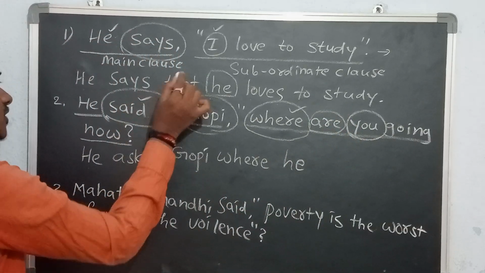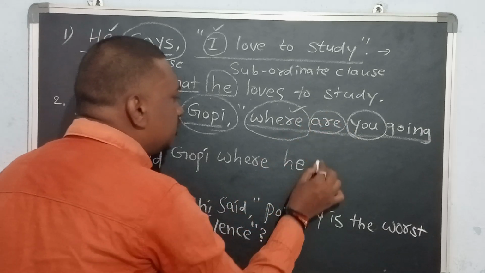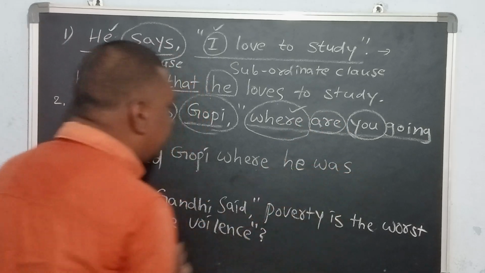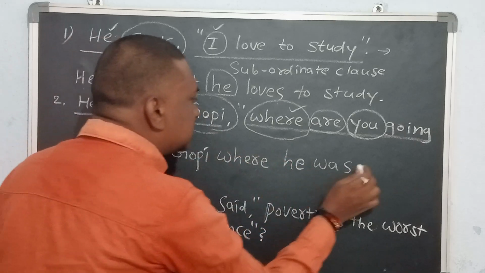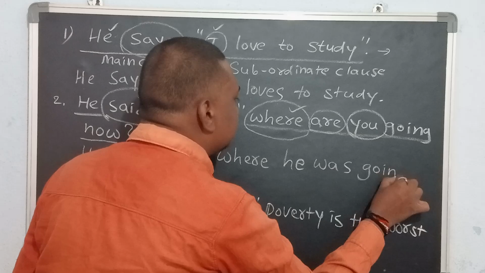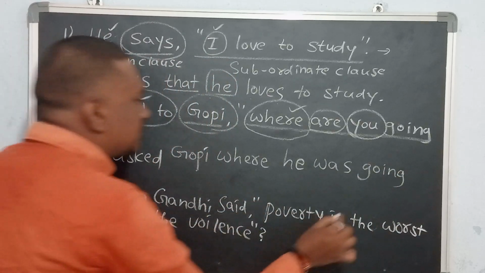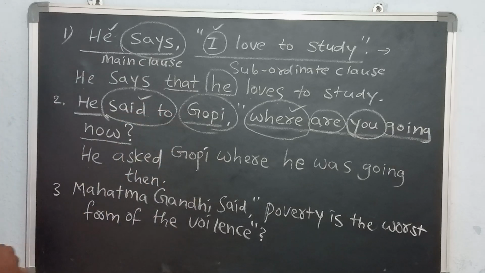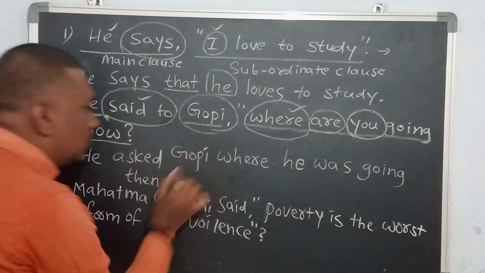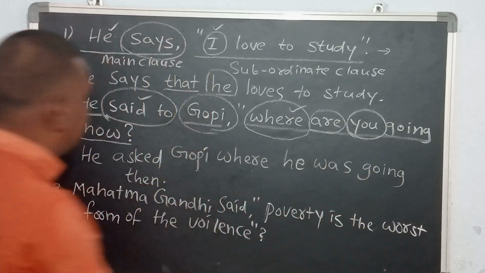When the reported verb is in past tense, the present be form changes to the past be form, so it is "he was." He asked Gopi where he was going. "Now" changes to "then." He asked Gopi where he was going then.